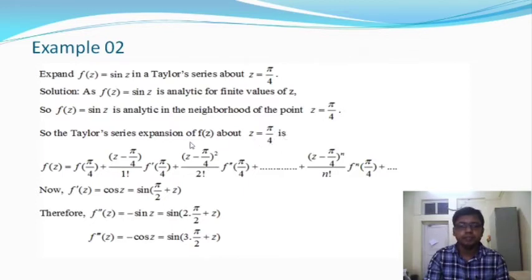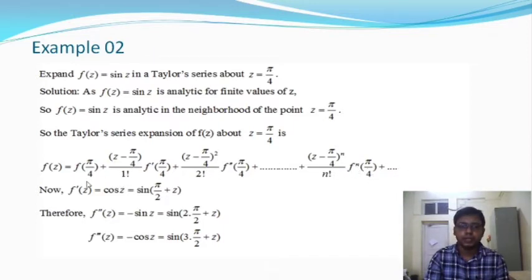and it will be f of z is equal to f of pi by 4 plus z minus pi by 4 by 1 factorial f dash pi by 4, the first order differentiation about the point pi by 4, plus z minus pi by 4 whole square by 2 factorial f double dash pi by 4. This is the second order differentiation about the point z is equal to pi by 4. And the nth term is z minus pi by 4 whole to the power n by n factorial into f to the power n of pi by 4, and so on up to infinity.